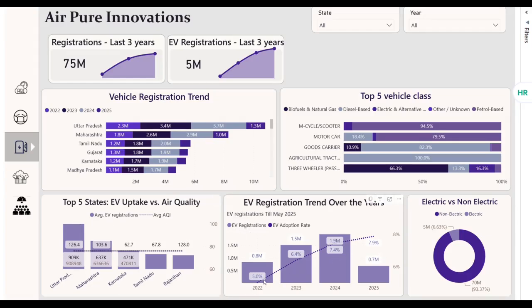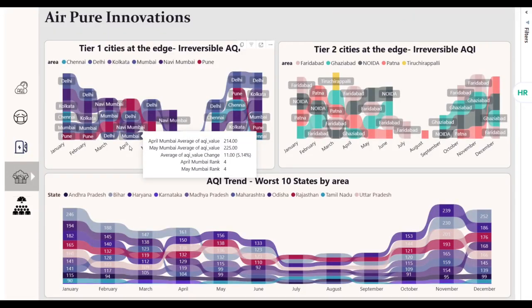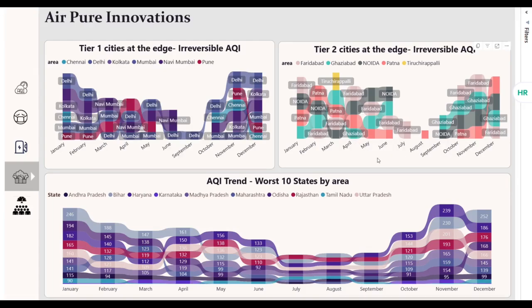This visual would represent the uptrend in the EV adoption rate. We currently have around 7% of EV registration happening across all the states across India. This number being low, the adoption rate should increase. This visual would represent the tier 1 as well as tier 2 cities which are on the edge of irreversible AQI.